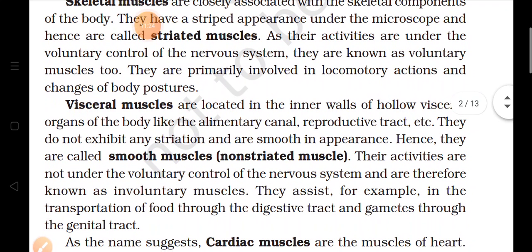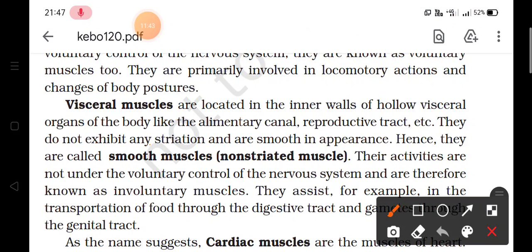The next type of muscles, visceral muscles, which are located in the inner walls of the hollow visceral organs, the organs which are present internally in our body. For example, alimentary canal or reproductive tract. So visceral muscles are present there. They do not have any striations or lines. So they are smooth, and that's why they are called as non-striated or smooth muscles.